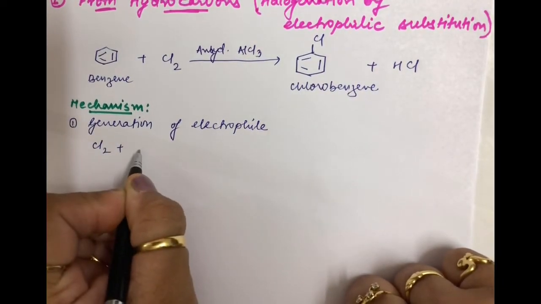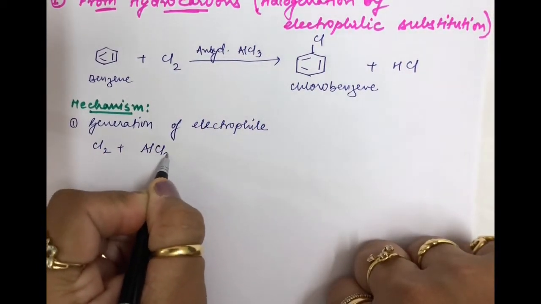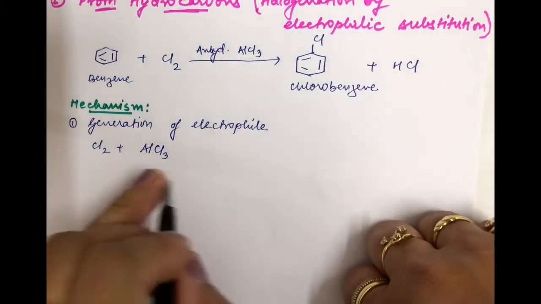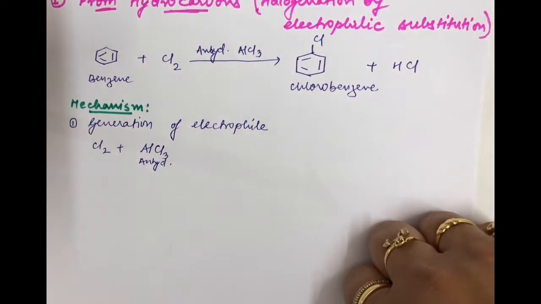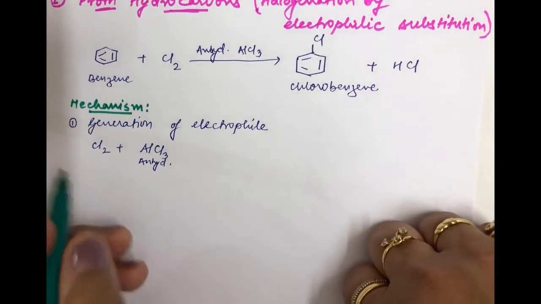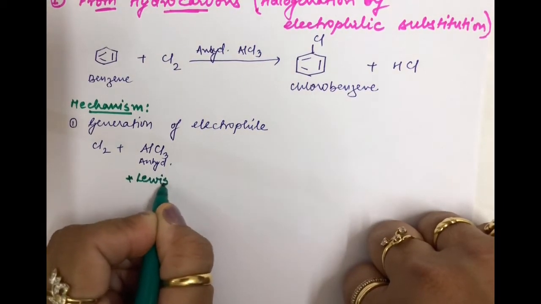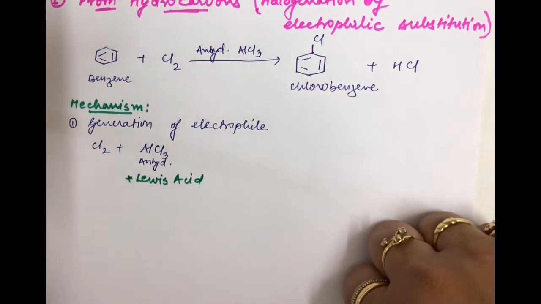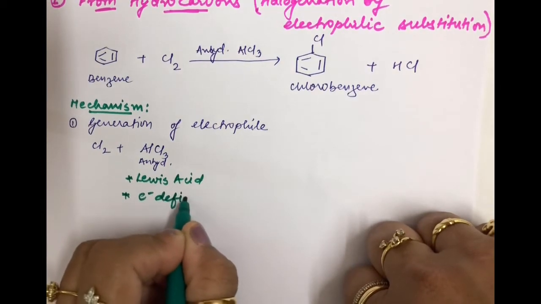You are taking Cl2 and anhydrous AlCl3. Let me tell you a few points about this. AlCl3 is a Lewis acid, so it is electron deficient.